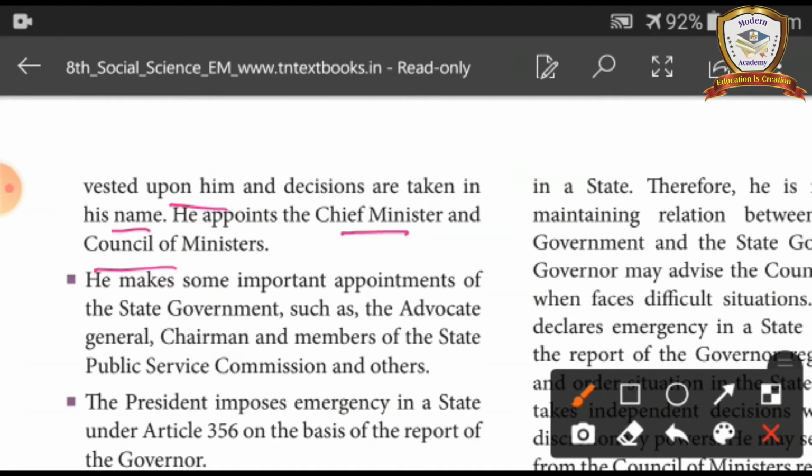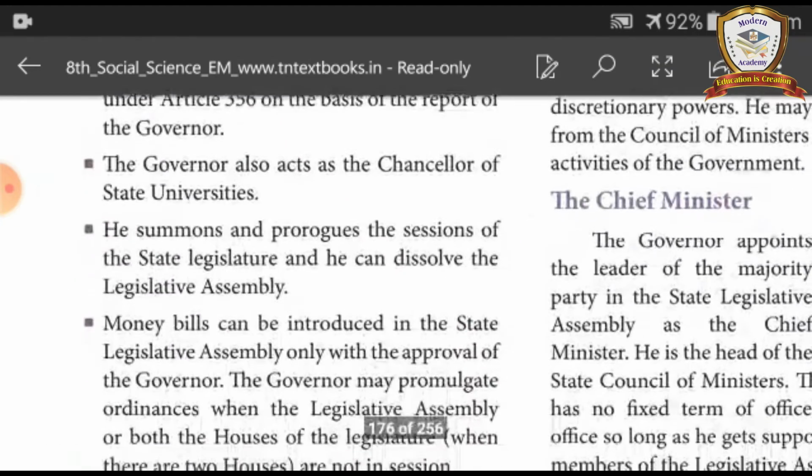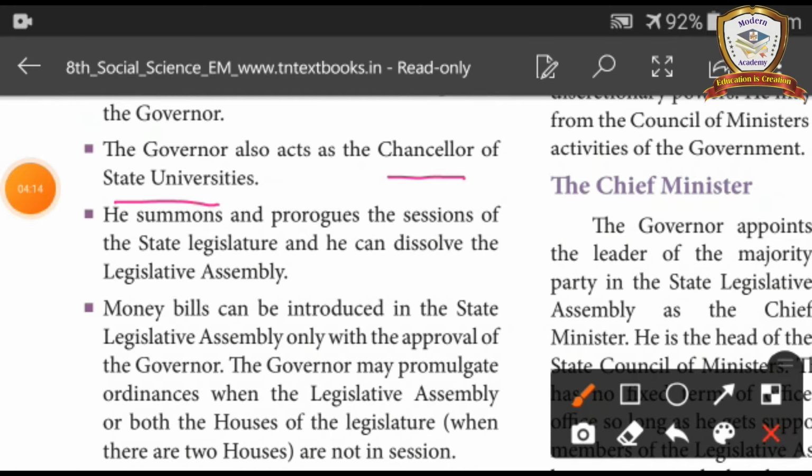He makes some important appointments of the state government such as the advocate general, chairman and the members of the state public service commission and others. The president imposes emergency in a state under Article 356 on the basis of the report of the governor. The governor also acts as the chancellor of state university.